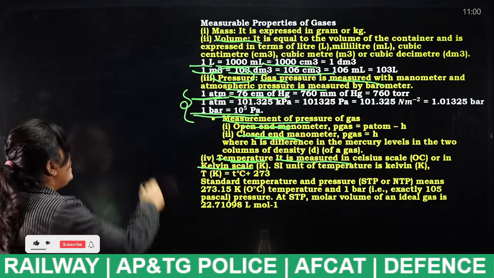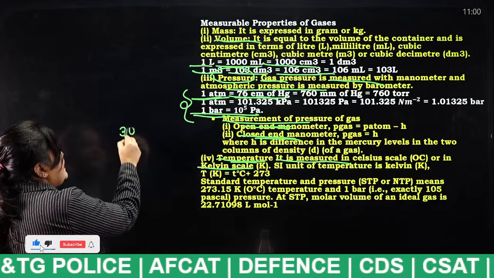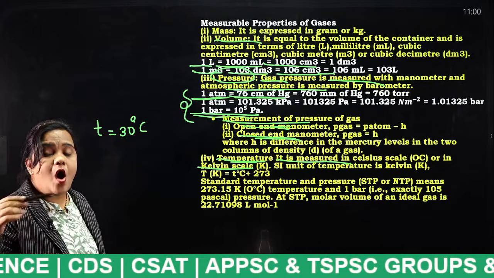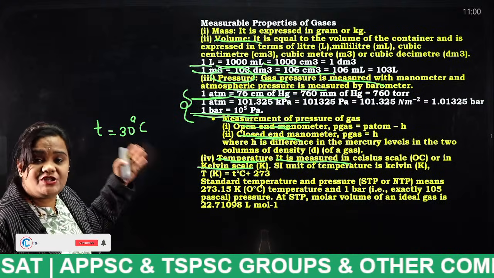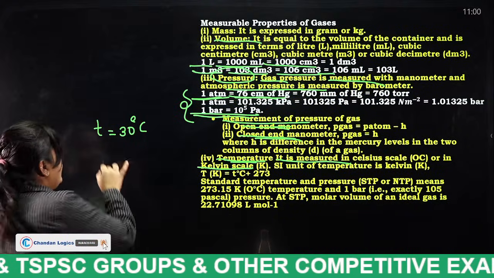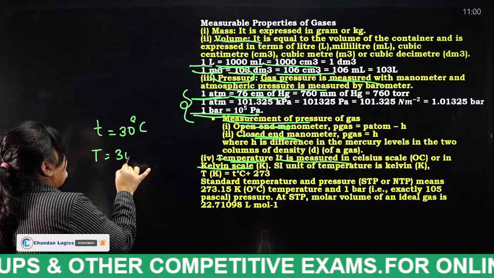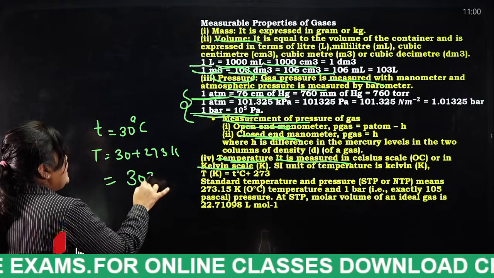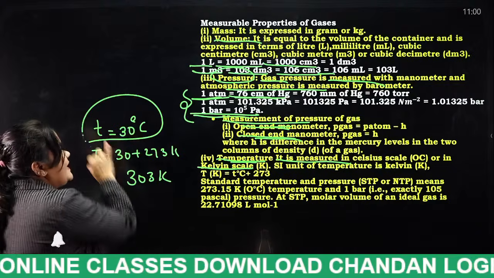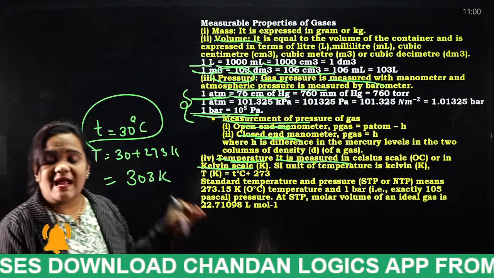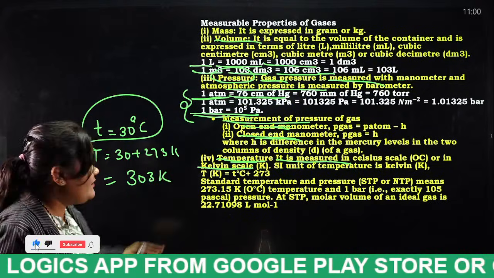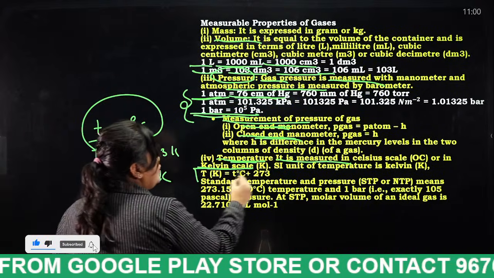For example, if we have 30 degrees centigrade, T is equal to 30 degrees centigrade. How can we convert this Celsius into Kelvin? Temperature is equal to 30 plus 273 Kelvin. So what will you get, students? 303 Kelvin. If the temperature is 30 degrees centigrade, in Kelvin we have to add 273. This is the formula, which is a very important thing to be noted.